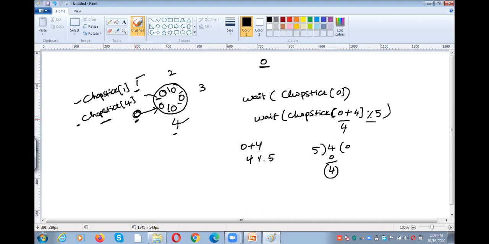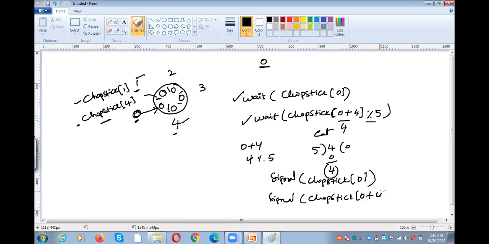Whenever he wants to eat something, he needs to perform the wait operation on these two chopsticks and then perform the eat operation. After that, he needs to perform the signal operation, signal of chopstick of (0 plus 4) modulo 5. That means the 0th philosopher has to check this one and the fourth one, the chopsticks of the neighboring philosophers.